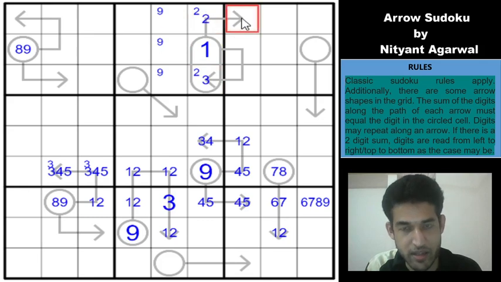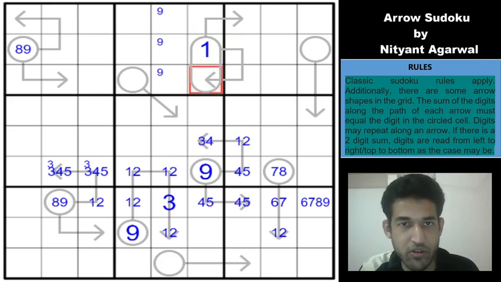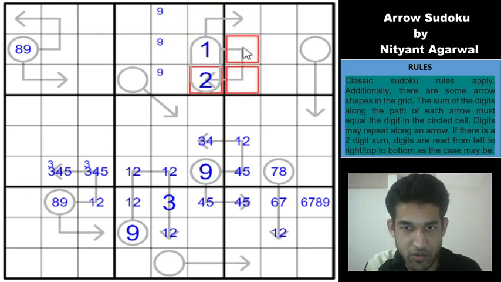using 2 and another digit, because 2 plus 9 will give you maximum 11. So which means that we need to get the 2 here, because if it goes here we are not going to satisfy this arrow. So this is a 2-digit sum adding up to 12, and these 3 cells add up to 12 also, because this arrow is starting from the circle and again ending up inside the circle. So which means that these 3 cells add up to 12, out of which we have the 2 here, which means these 2 cells must add up to 10.